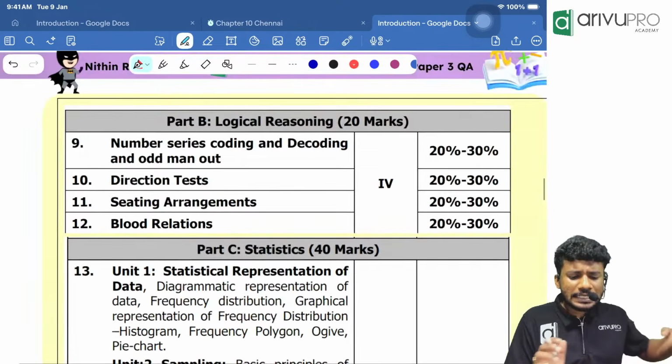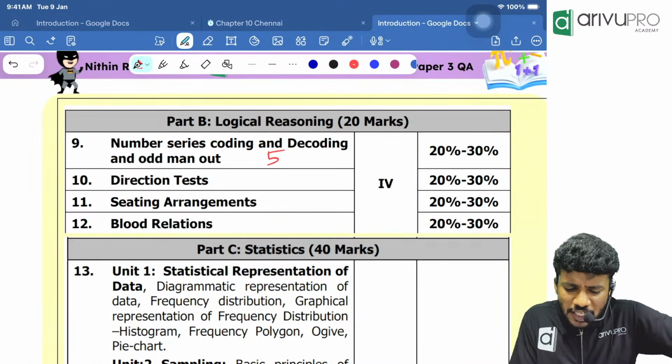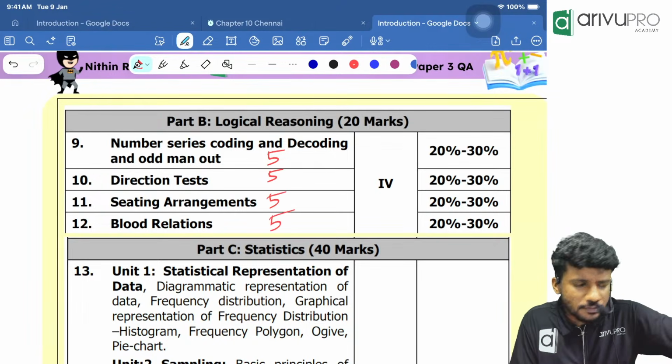Then people, coming to part B, we have logical reasoning. In logical reasoning, each topic will give you 5 marks. Okay.